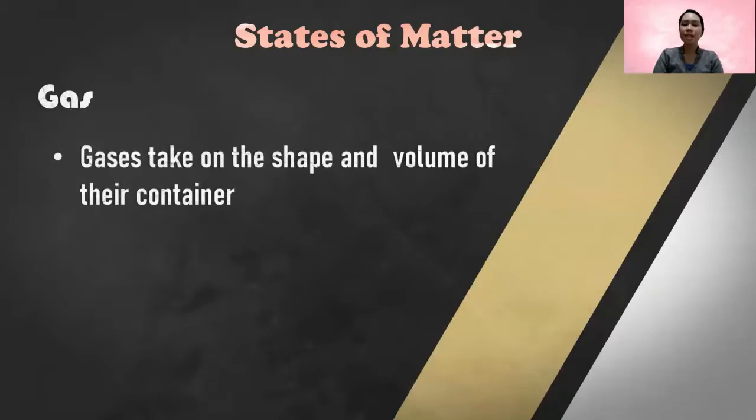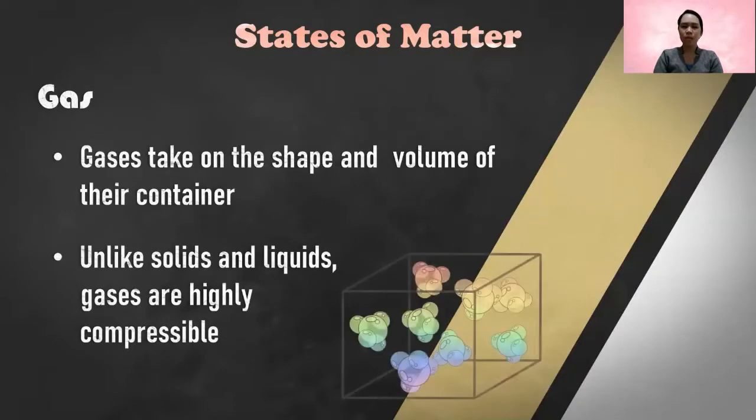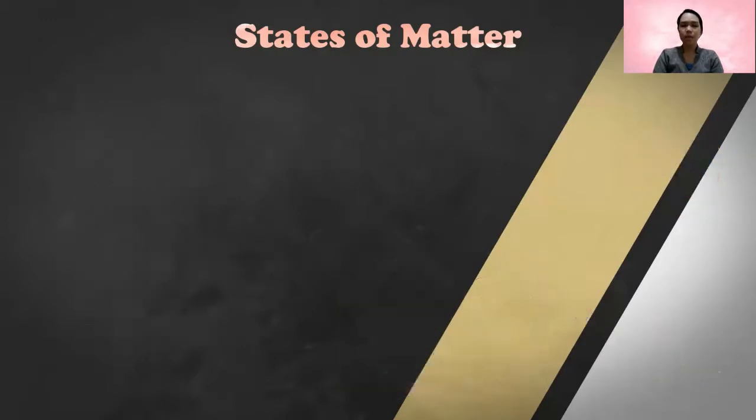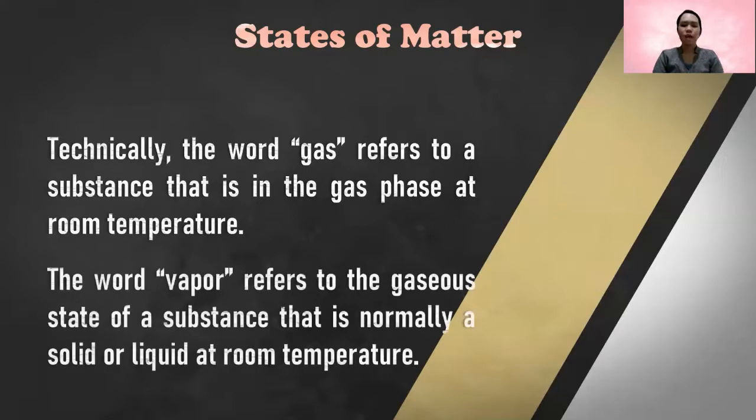Gas. Gases take on the shape and volume of their container also. Unlike solids and liquids, gases are highly compressible. Technically, the word gas refers to a substance that is in the gas phase at room temperature, while vapor refers to the gaseous state of a substance that is normally a solid or liquid at room temperature.